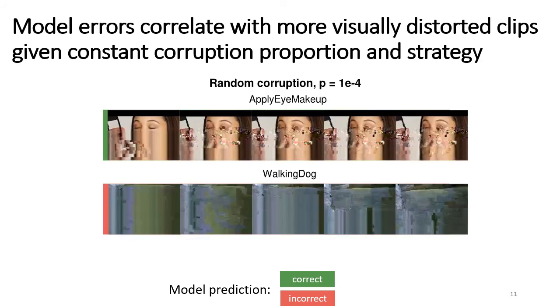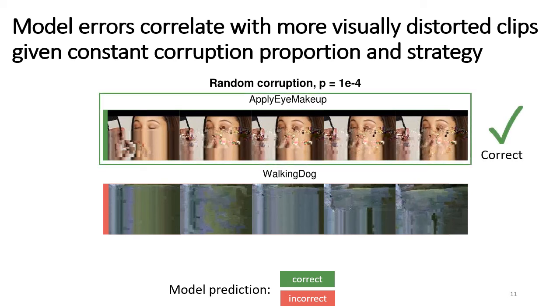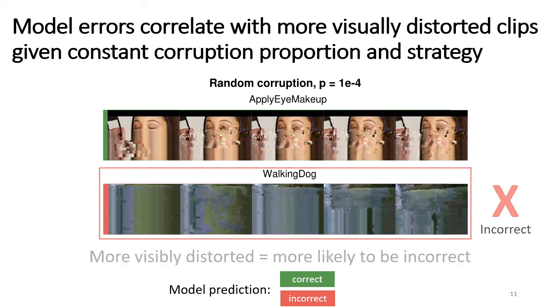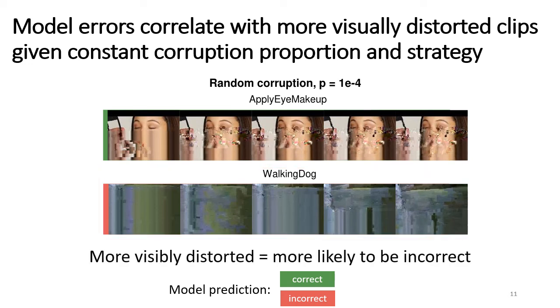Here's a pair of clips with the same amount of random corruption. Again, we mark the accuracy of model predictions with a green bar if correct and a red bar if incorrect. We observe here that the model misclassifies the more visually distorted clip. On top, in the Apply Eye Makeup clip, which the model got right, the eye and the makeup applicator are distorted but visible, while the walking dog clip is completely unwatchable. As you can see, the more visibly corrupted example is classified incorrectly. For more visualizations, check out our paper.